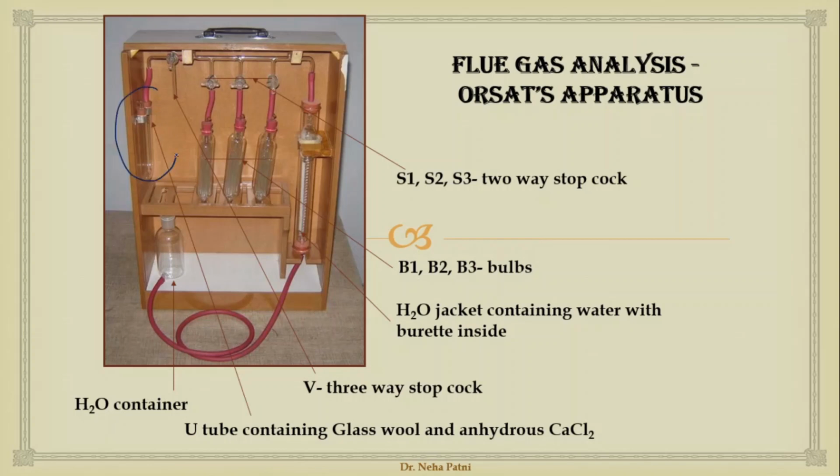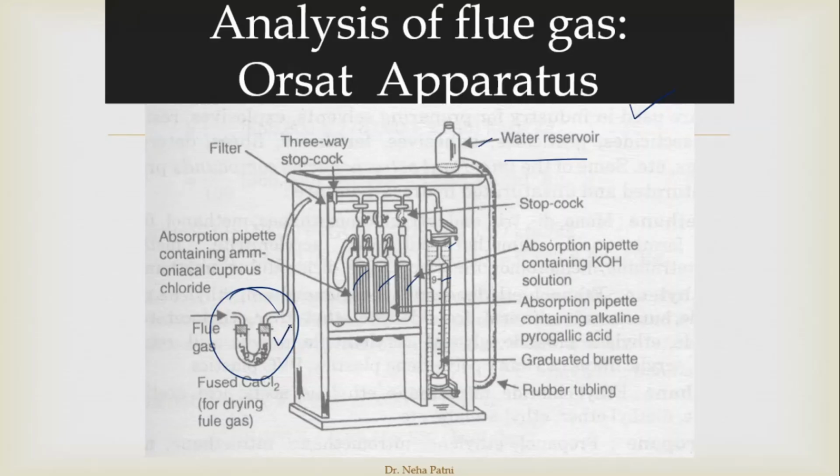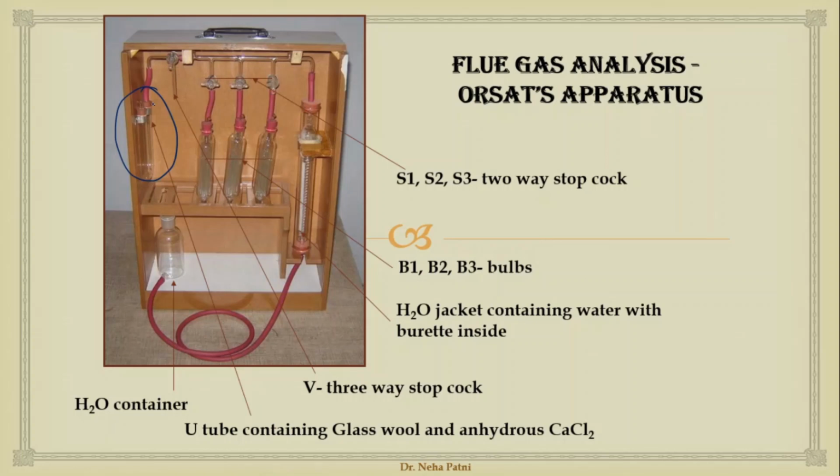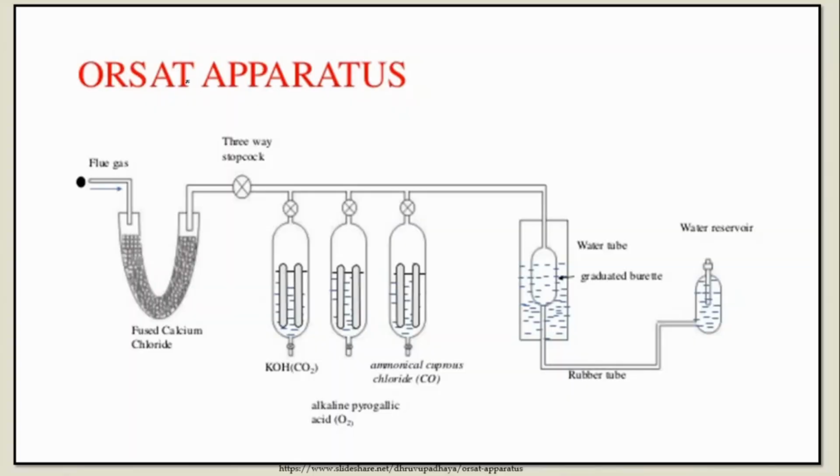So this is what the U-tube is. If you understand, this is a U-tube. This was the U-tube I was talking about. Then there is a rubber tube which is joined to it, right? This one is a 3-way stopcock. So there are 3 ways to it. You can open it in this direction, or in this direction, or in this direction. So that is how this 3-way stopcock is used.